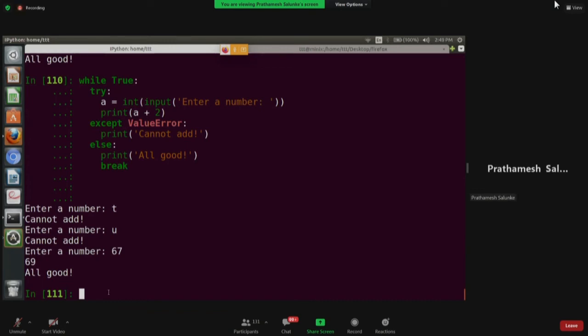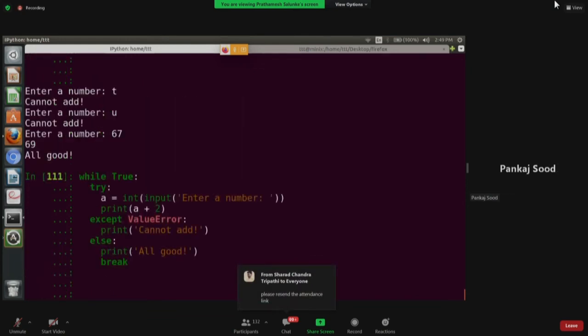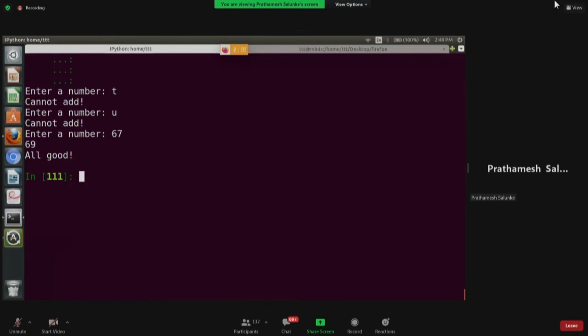Yeah, so guys, shall we continue? Have you fixed the infinite loop thing? Okay, sir. Yes, sir. Okay, so what we can do is avoid the while loop for now. We'll simply put try. We'll take input from the user. We'll say enter. We'll convert it into int. And we'll just print the same thing again for now.